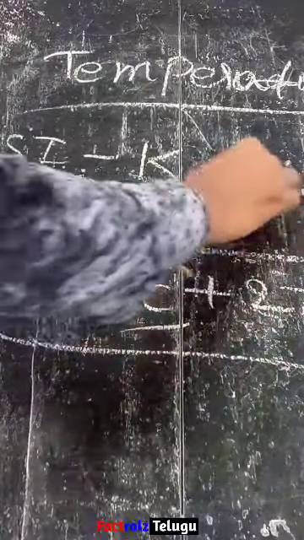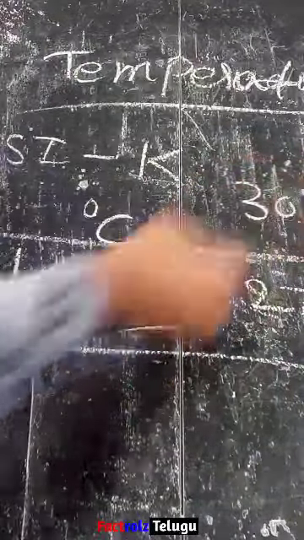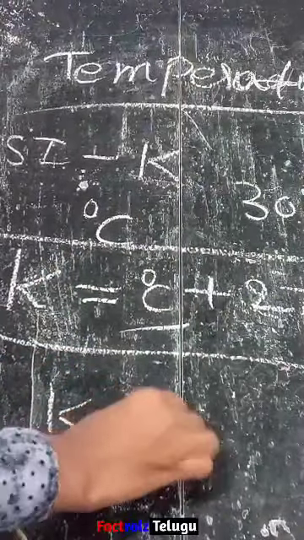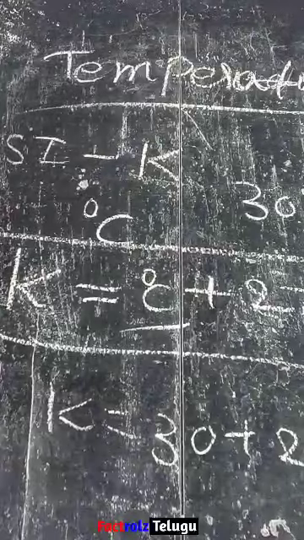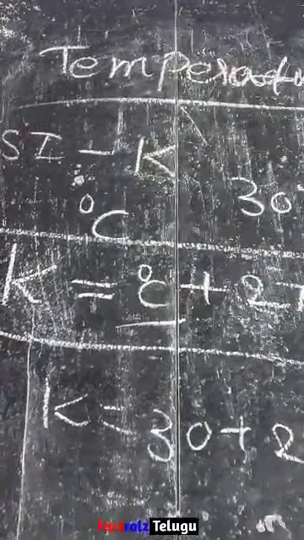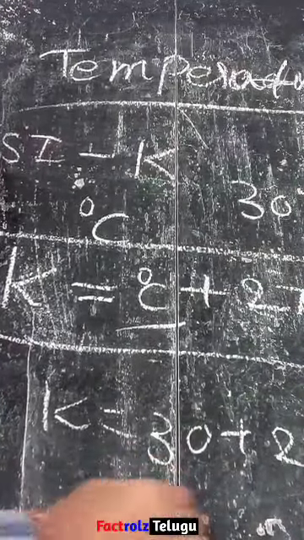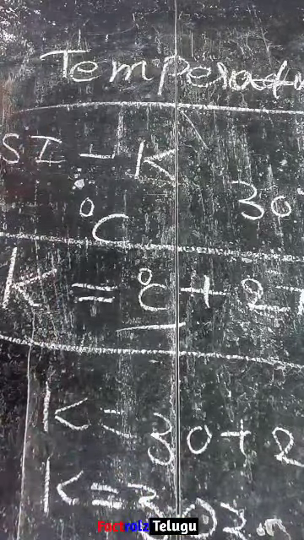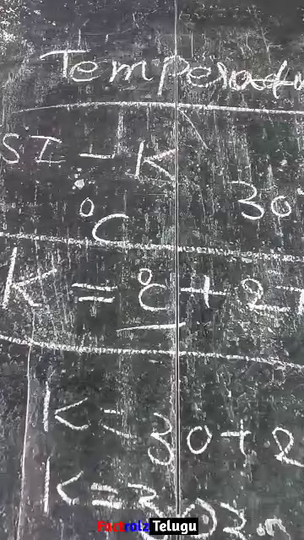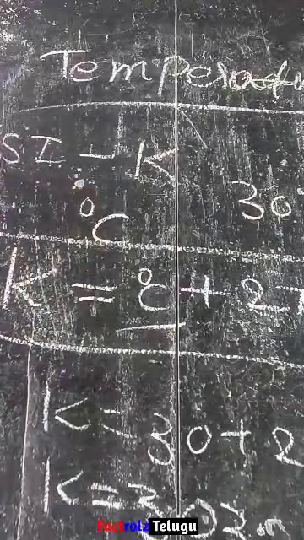So if they give 30 degrees Celsius, then K is equal to 30 plus 273. We add both, and it gives us 303. In this way we convert from one unit to another.